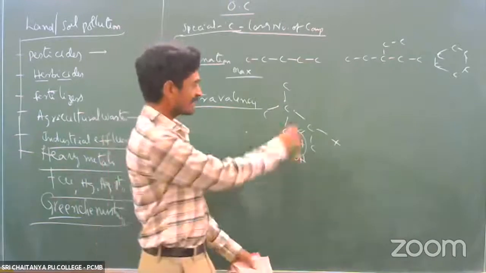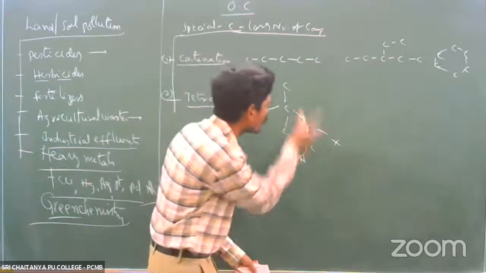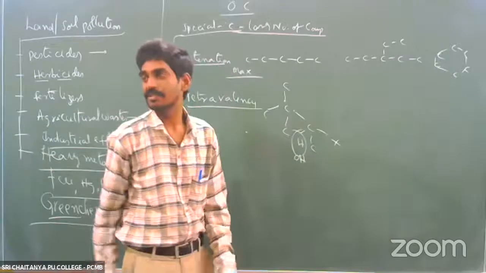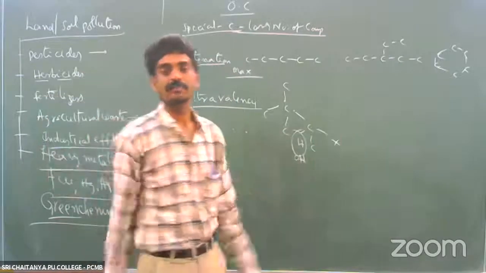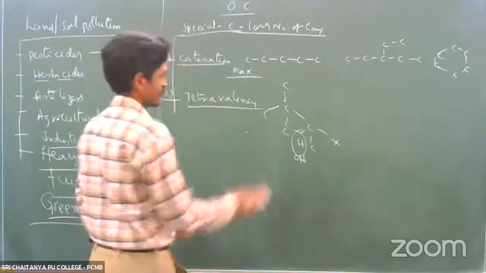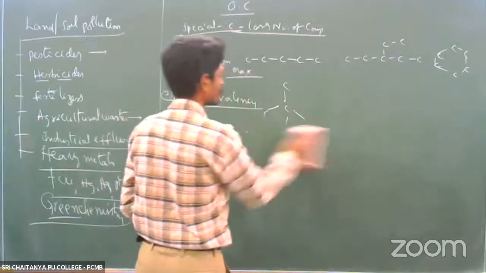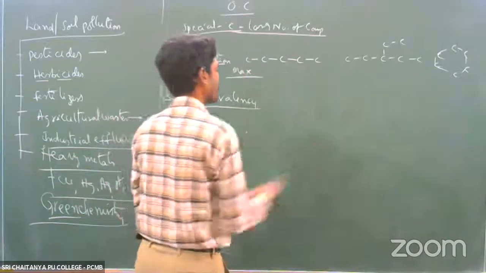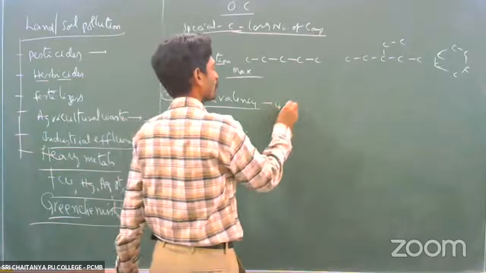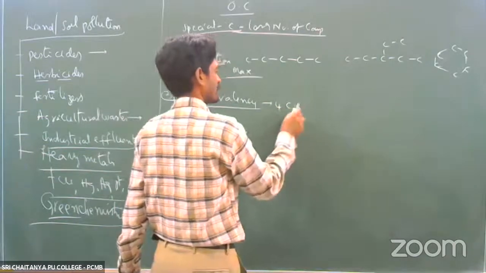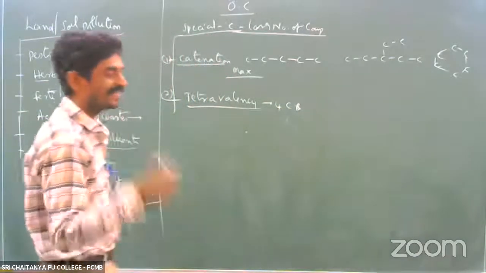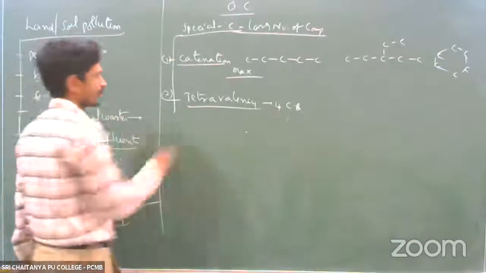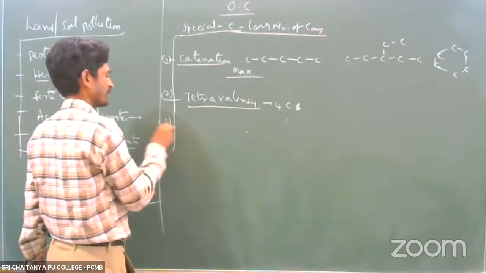So the formation of four covalent bonds by one carbon atom, tetra meaning four, is also one of the important factors responsible for the production of a large number of compounds.